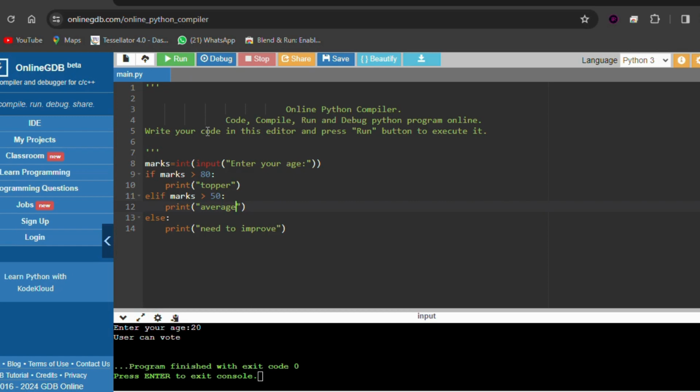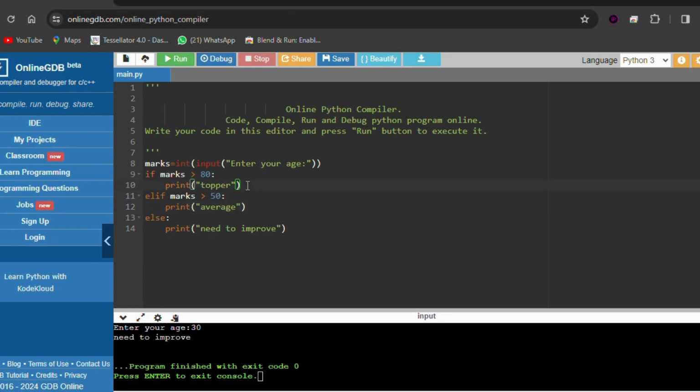So if the user enters marks greater than 80, it will print topper. If it is greater than 50, meaning less than 80 and greater than 50, because if it is greater than 80 it prints topper, then average. If it is less than 50, the else condition, need to improve. Let's try the three conditions. Let's say 90, yes, topper. Let's try average, which is 65, average. Let's try 30, need to improve. Okay, three conditions are satisfied.